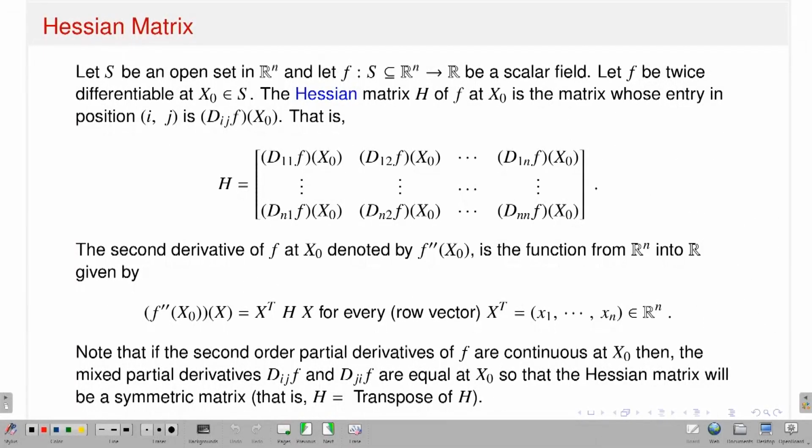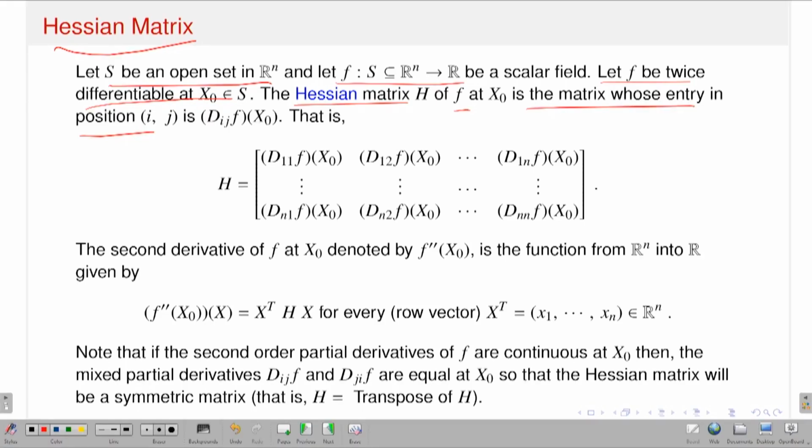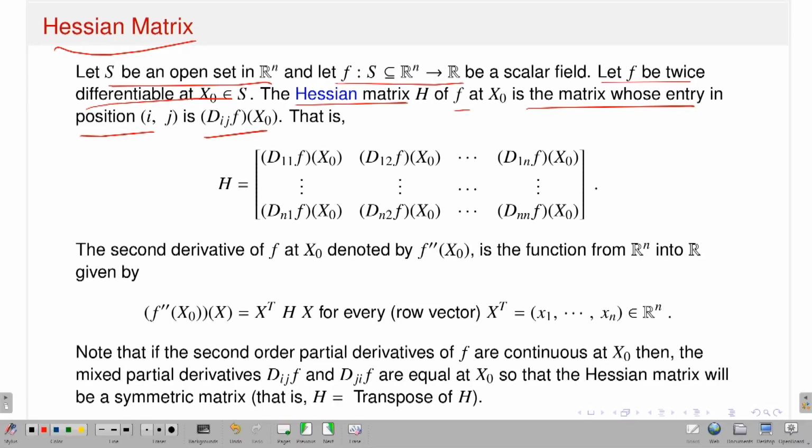In fact, I have written the Hessian matrix in Rn. So, that means if S is an open set in Rn, and f is a map from S, a subset of Rn, to R, a scalar field, and let f be twice differentiable at the point x naught. Okay. Twice differentiable means I am talking about total differentiability, in other words the existence of second order partial derivatives. Suppose these exist, then the Hessian matrix H of f at x naught is the matrix whose ith j entry is dij f at x naught.